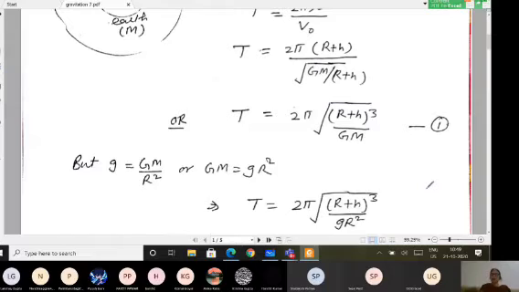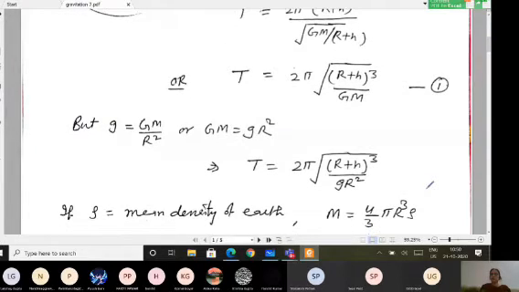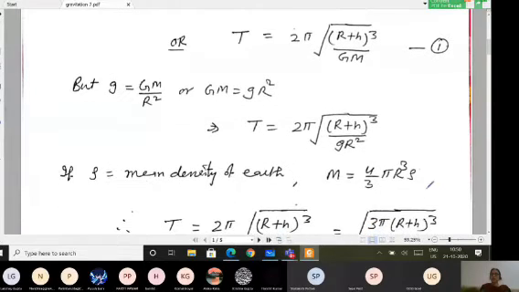Again, this is another way of writing things. You can call it equation number 2. That will be the second way of writing the time period. The third way I am going with.